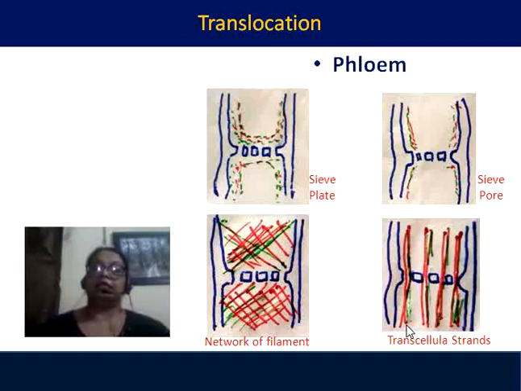In the phloem, the cytoplasm arrangement makes different types of passages between the phloem cells or sieve elements. One is the sieve plate. In the sieve plate, the cytoplasm is over the connections between the cells. In the sieve pore, cytoplasm is very much there in both the nearby cells, but the passages between the cells are open. In some cells, a network of filaments is present between the passage, and in some others, transcellular strands are present.